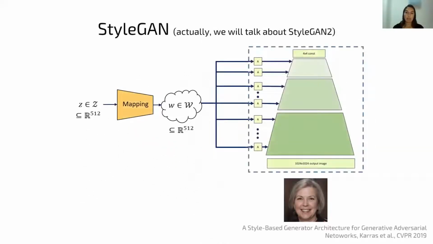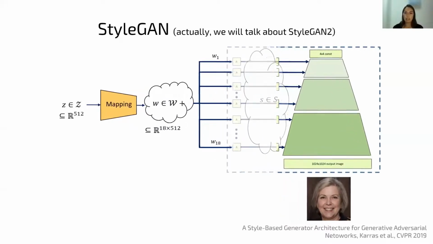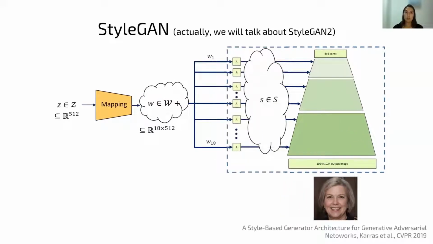StyleGAN has several latent spaces. First, Z, which is a normally distributed space from which images are sampled. StyleGAN has an additional latent space, which is a learned one, and is called W. W has been proven to be better suited for image editing compared to Z. W plus is an extension of W, which provides more expressive power and specifically allows us to represent real images. S, or StyleSpace, has been shown to be very powerful for image editing. S is even more disentangled than W+, and each channel in it controls a single semantic attribute of the generated image.